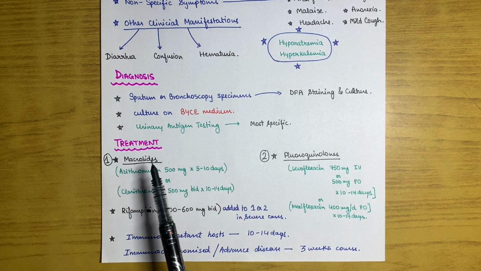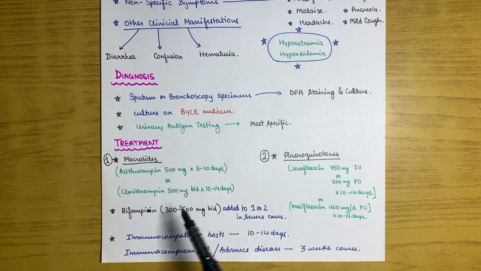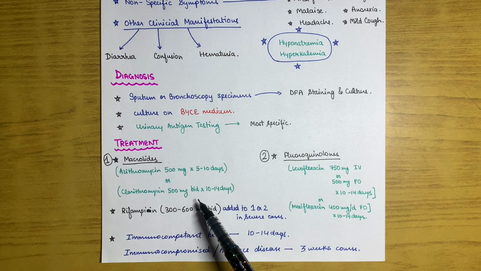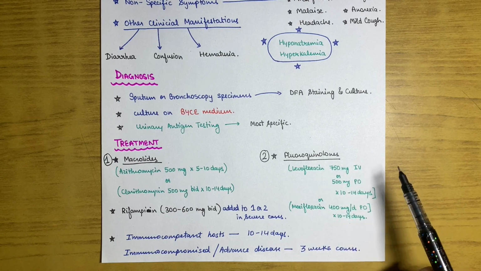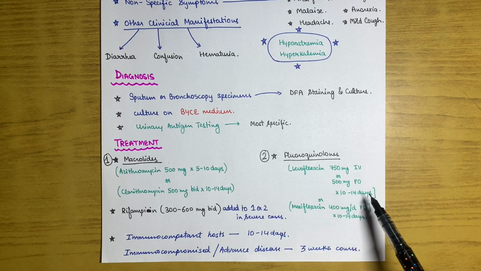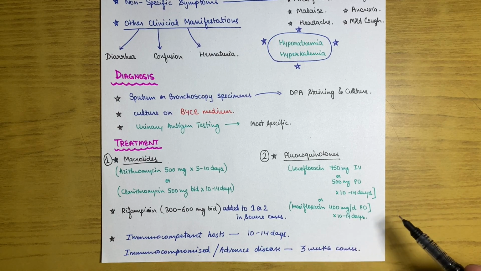For treatment, the first line will be macrolides like azithromycin 500 mg for 5 to 10 days, or clarithromycin 500 mg BD for 10 to 14 days. We can also give fluoroquinolones like levofloxacin, 750 mg IV or 500 mg orally for 10 to 14 days, or moxifloxacin 400 mg orally for 10 to 14 days.